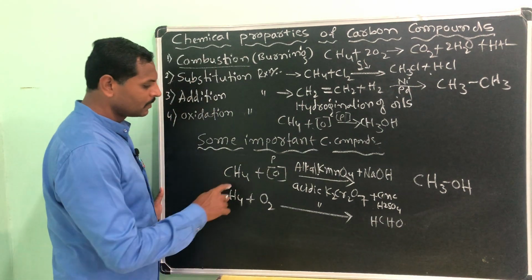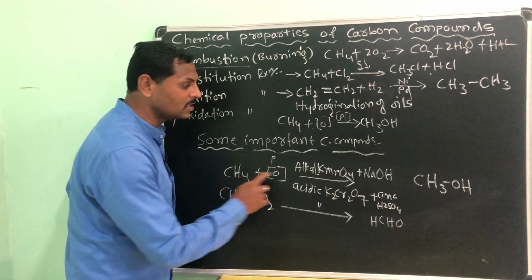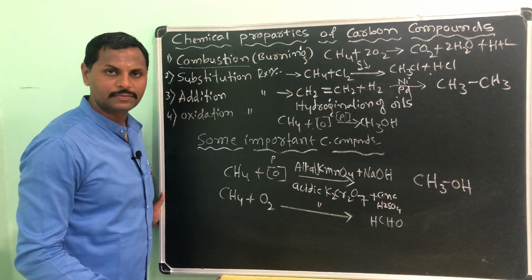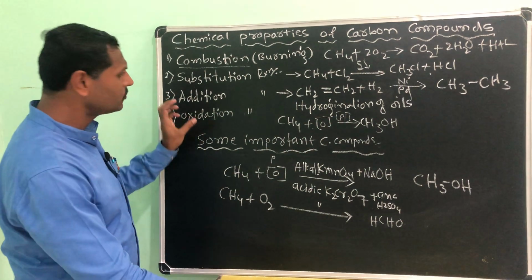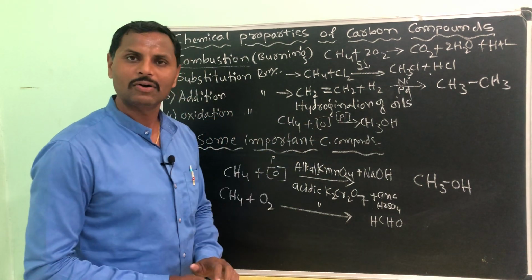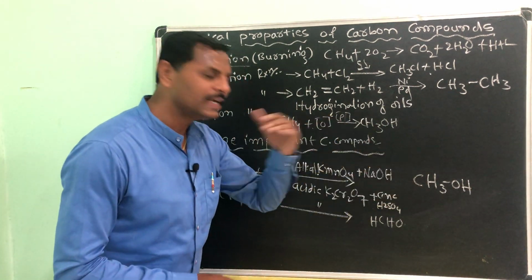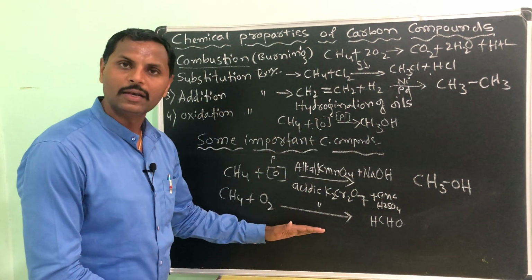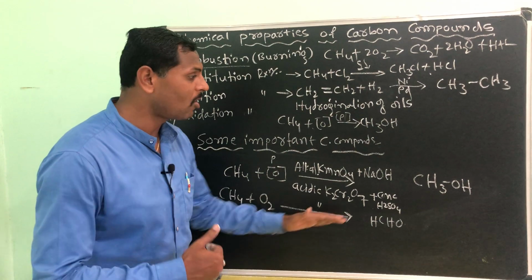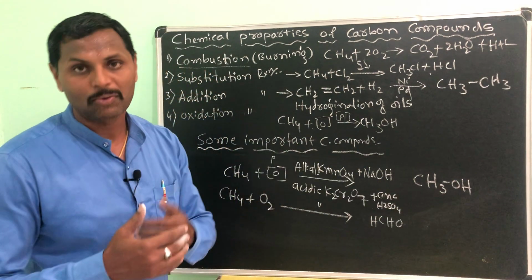HCHO, whereas partial oxidation of alkanes will give you alcohols. Understood? Okay, right. So this is what we can call the oxidation. You can even oxidize this alcohol group and you will get an aldehyde group, and if you completely oxidize it, you will get the carboxylic group.